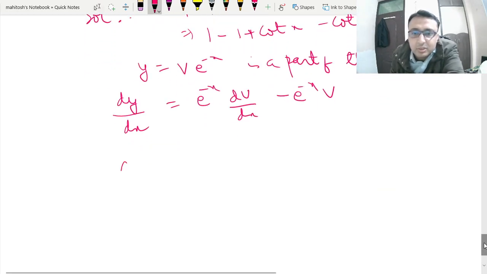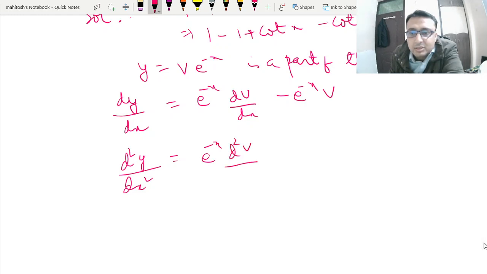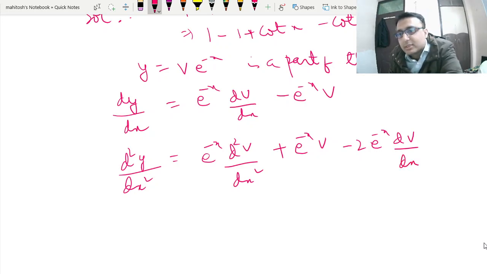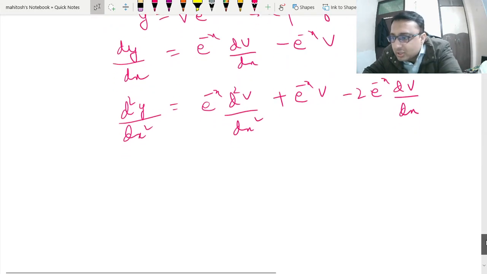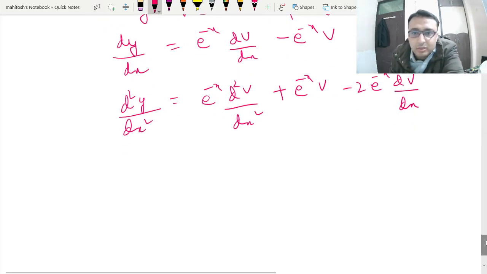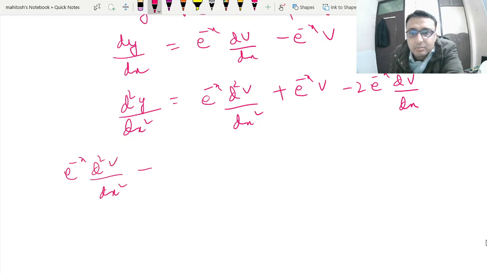Now the second thing is that we have to find the second derivative. So e to the power minus x d squared v upon dx square plus e to the power minus x v and minus of 2 e to the power minus x dv upon dx. Okay, so this is what you can write. Now I'll put this in the original equation, d squared v upon dx square plus minus 2 e to the power minus x dv upon dx.